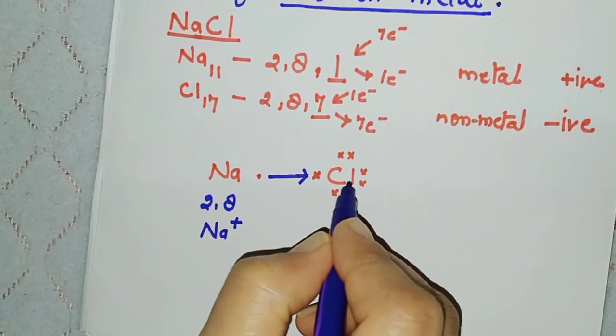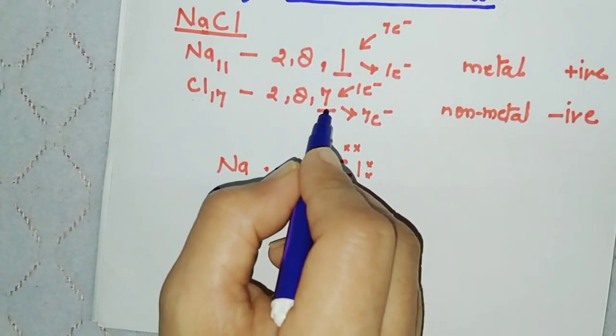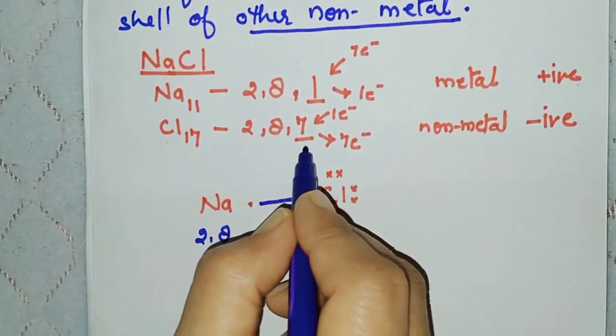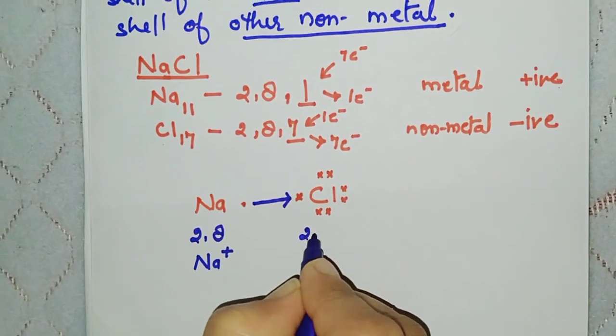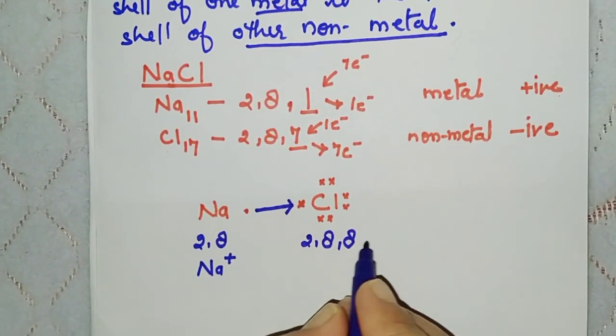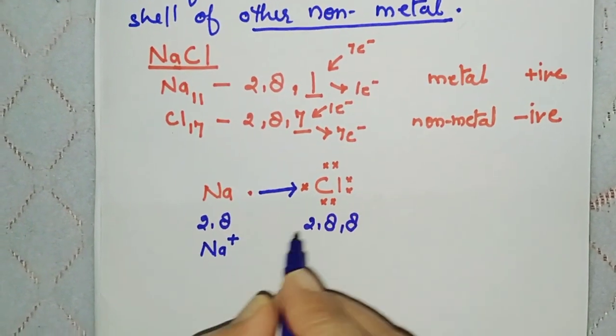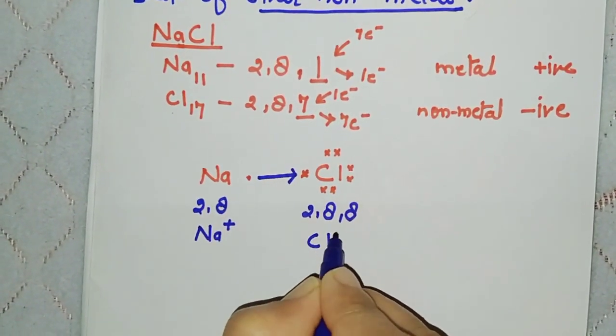Similarly, as chlorine is having 7 electrons in valence shell, according to octet rule, to become stable, it will take this 1 electron from sodium. So now after taking the electron, it will become 2, 8, 8. Now it is also stable and this is also stable. After taking 1 electron from sodium, it becomes chlorine minus.